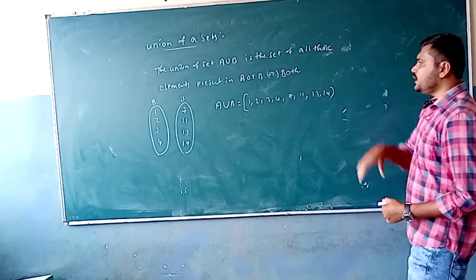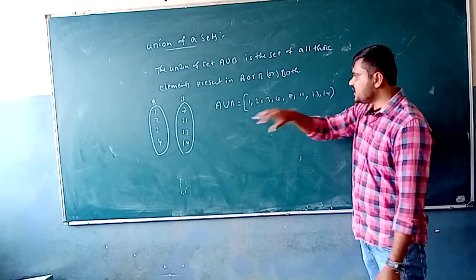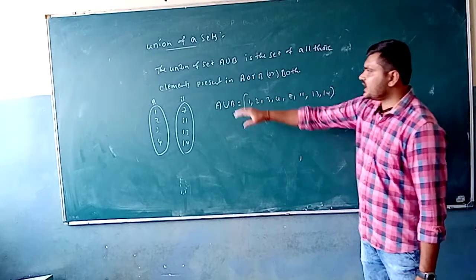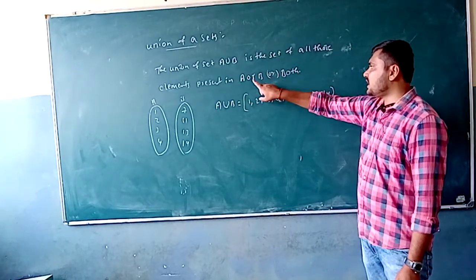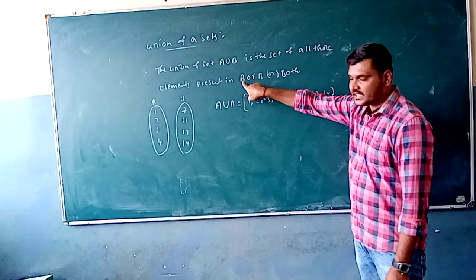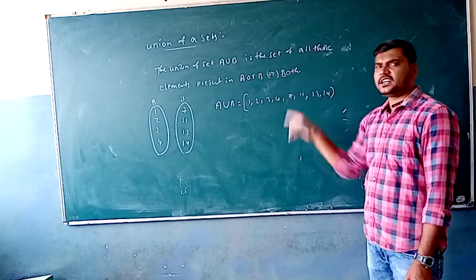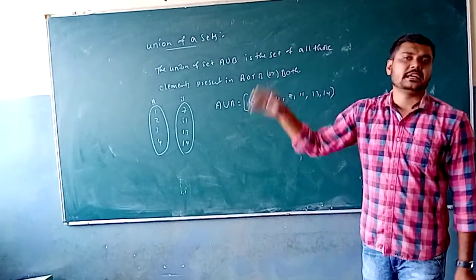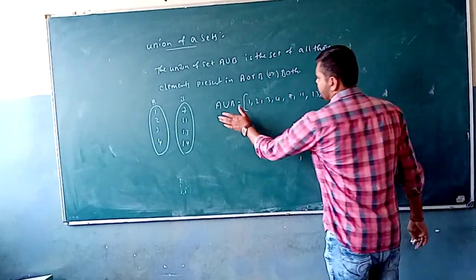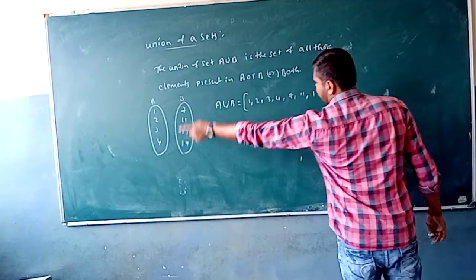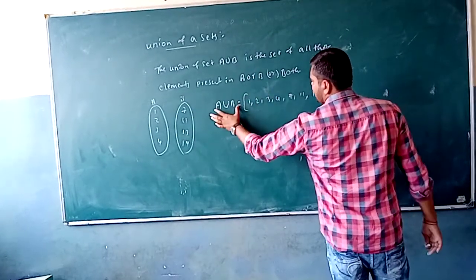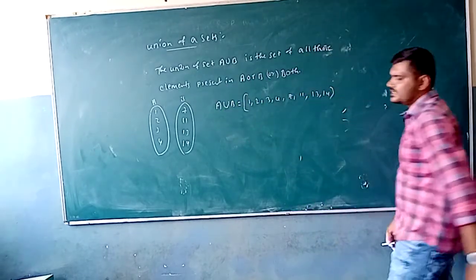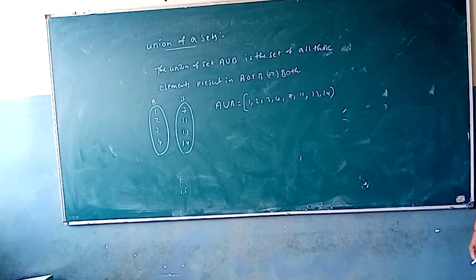So what does A union B say? The concept is just this: when we choose A union B, the elements present in A union B are those from A or from B, or they may be in both. The elements can be in A, or in B, or in both. So the elements are the combination of both A and B. That is, the total number of elements in A and B are the elements that are going to be present in A union B.